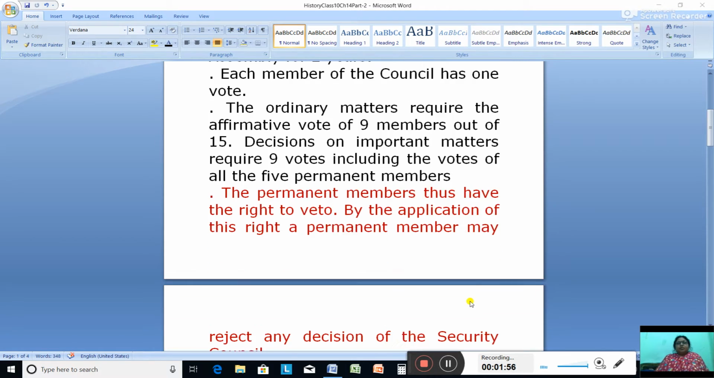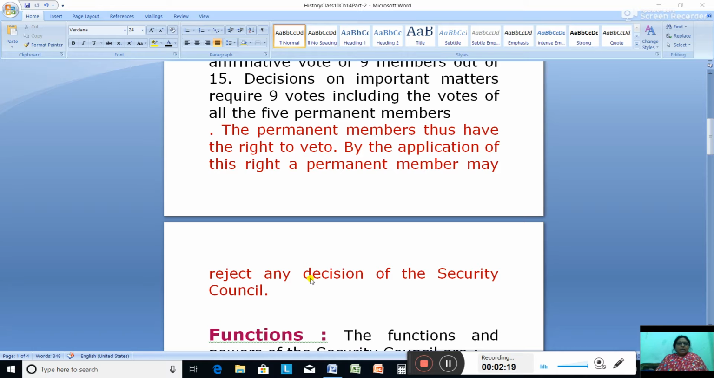Now the most important topic which we are going to discuss is the right to veto. The 5 permanent members of the United Nations have the right to veto. Now what is this right to veto? By the application of this right, a permanent member may reject any decision of the Security Council. That means these 5 permanent members are very, very important and very powerful because they can reject any decision of the Security Council.